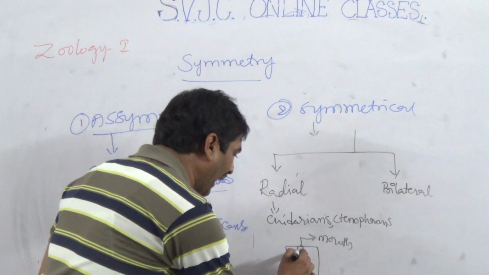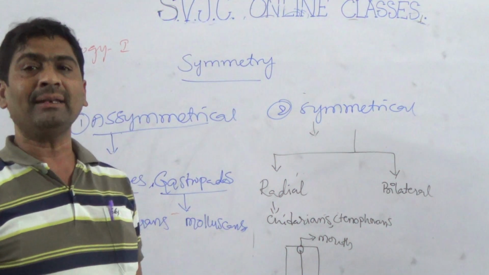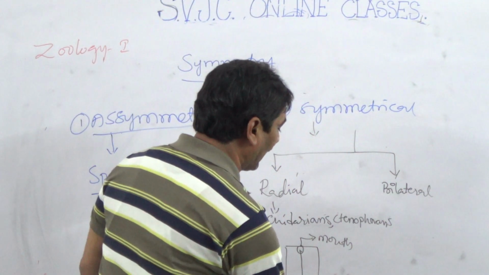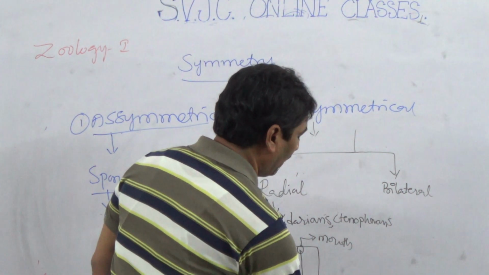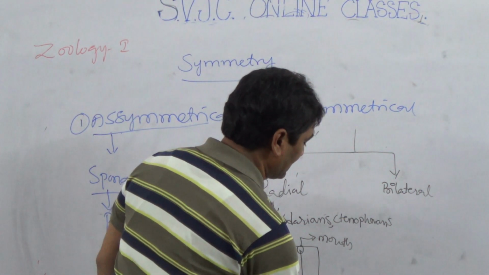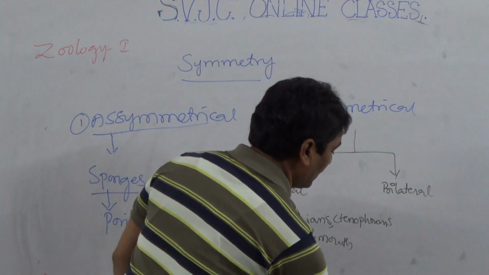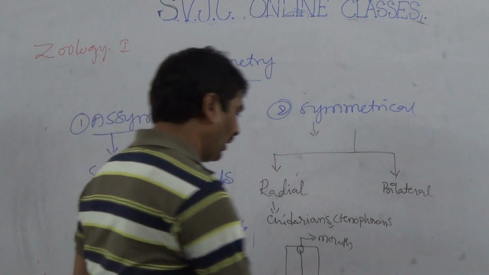Both mouth and anus are connected to one another by one imaginary line. That imaginary line is called the central axis or principal axis or oroaboral axis.